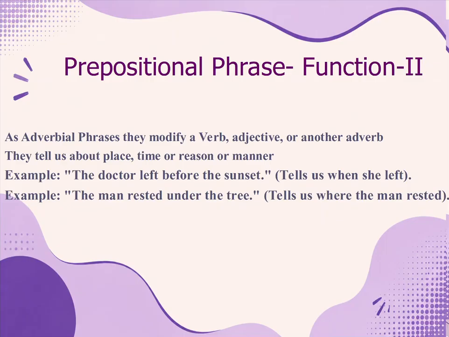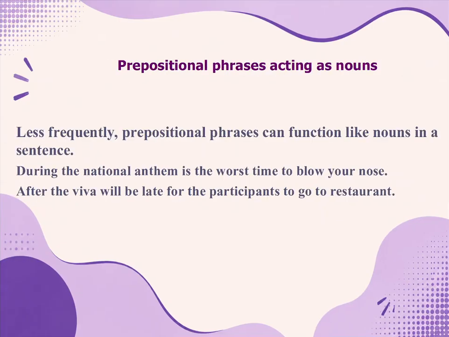When did the doctor leave? So he left before. Before is the preposition, the sunset is the time. The man rested under the tree. So here it tells about the place where the man rested. That is under the tree. Under the tree is the preposition phrase acting as the adverb phrase.